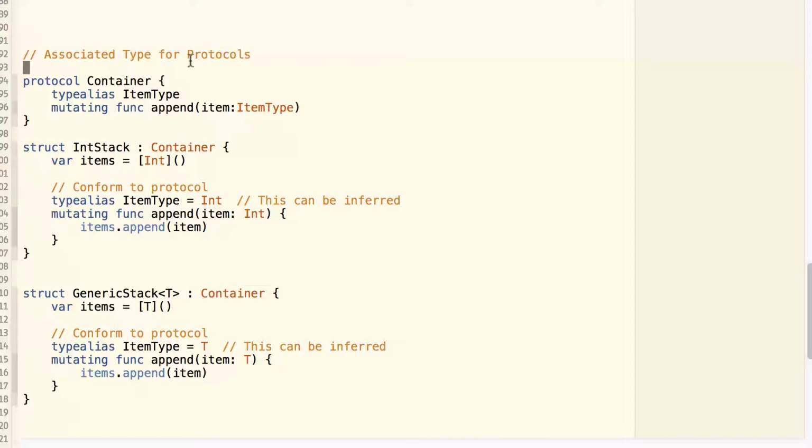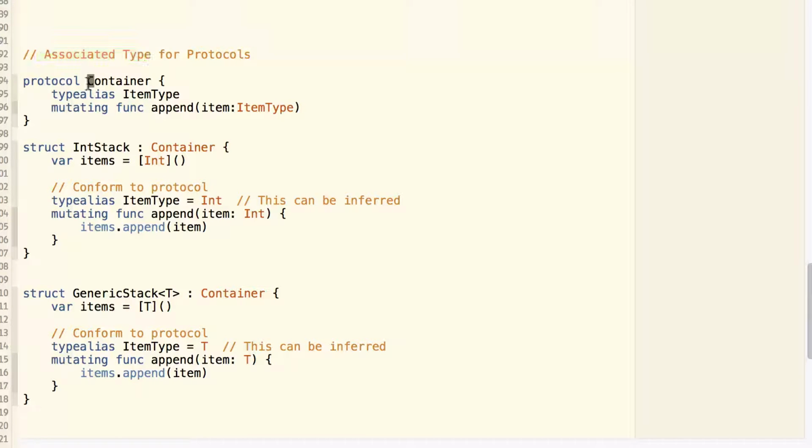Previously, we have talked about how to create protocols. And sometimes it is helpful to create a protocol without specifying the data type that will be used, which means we're kind of creating a generic protocol. And to do that, we need associated type. And here is an example.